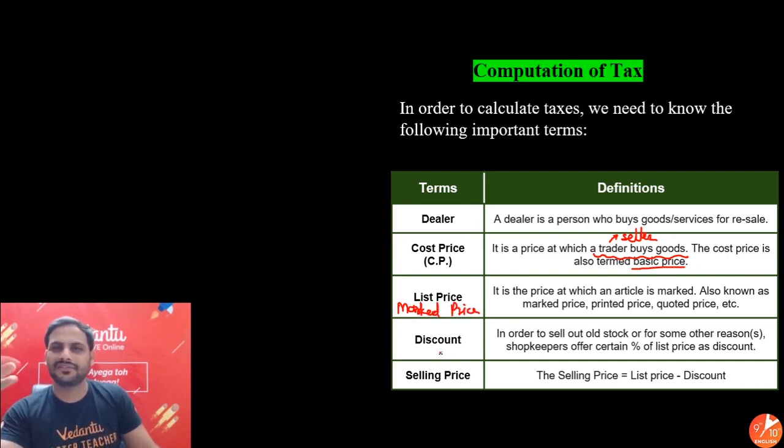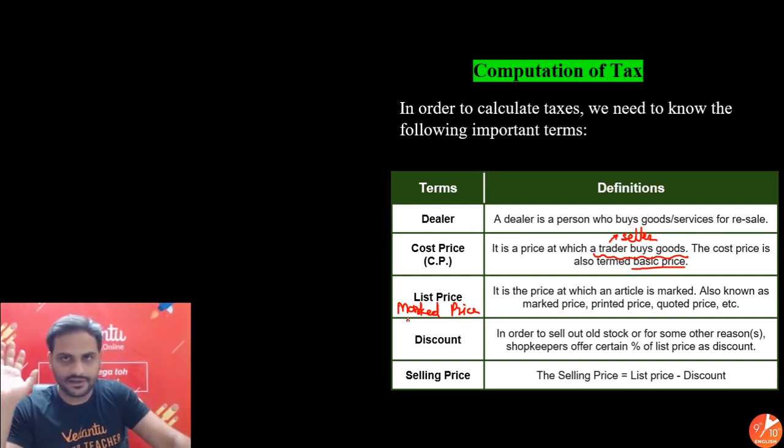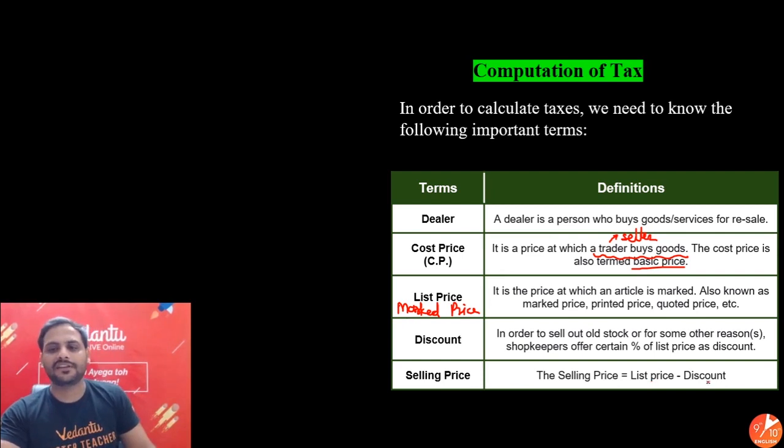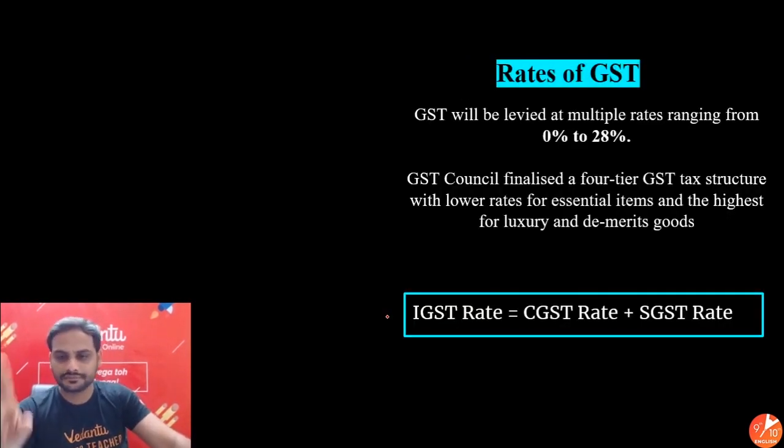Discount, all of us know the discount, there is a huge discount going on, sale. Then selling price is the price at which the seller sells the item, and it is simply list or mark price minus discount. So these are some of the terms.